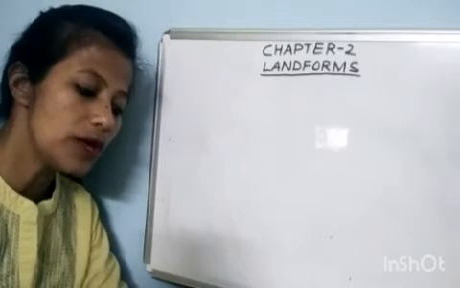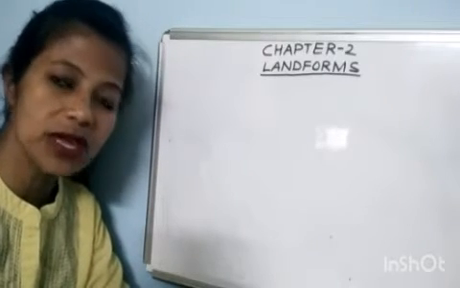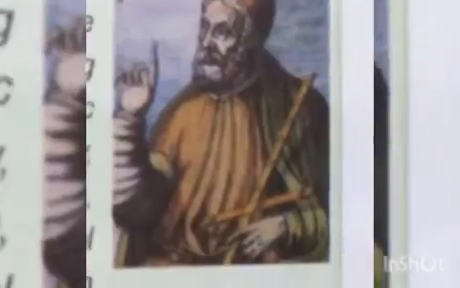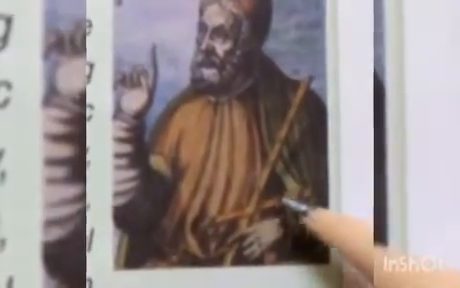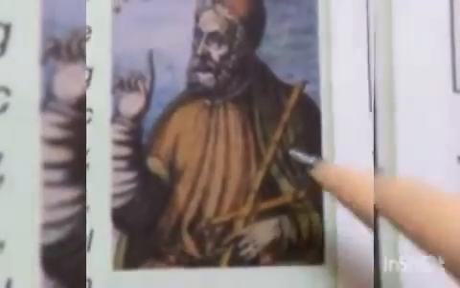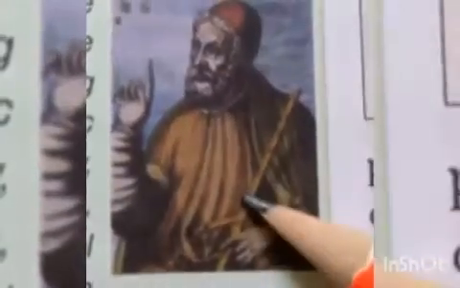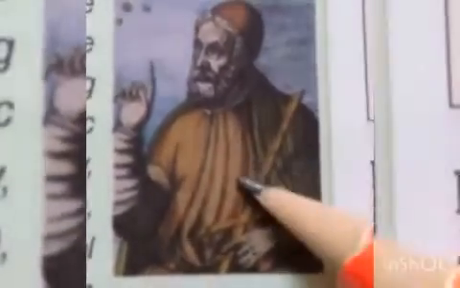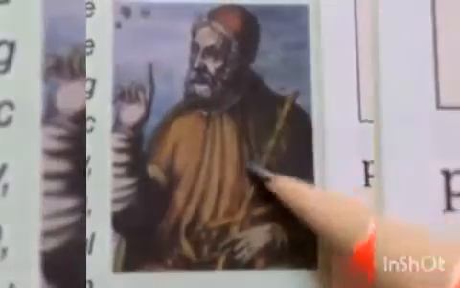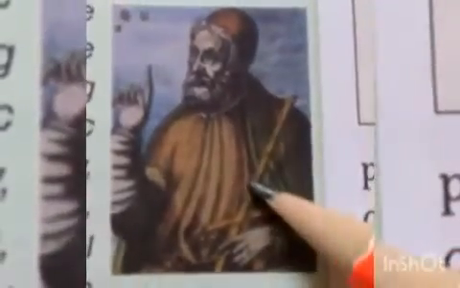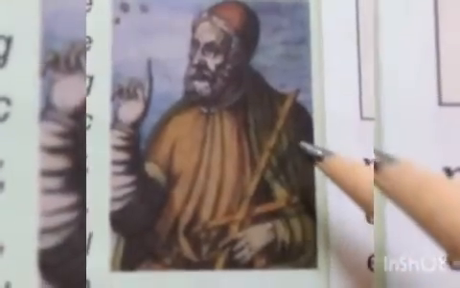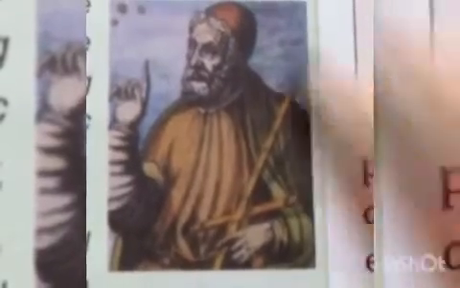Who is called the father of cartography? Ptolemy. Who was he? He was an astronomer, mathematician, and astrologer who wrote several scientific treatises. He believed that the earth was the center of the universe.